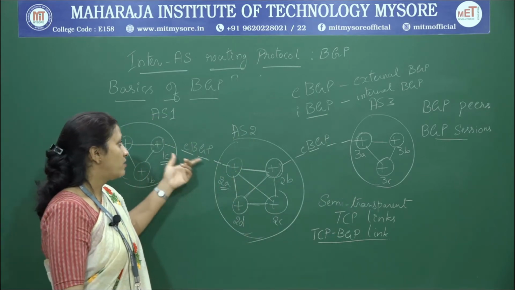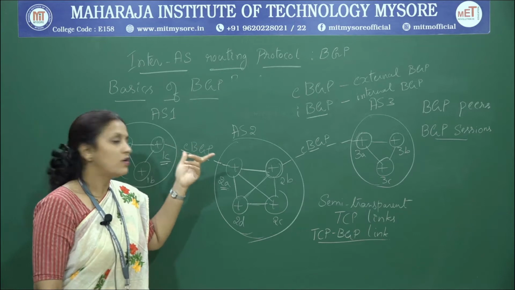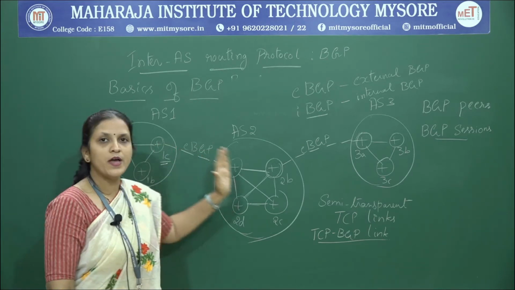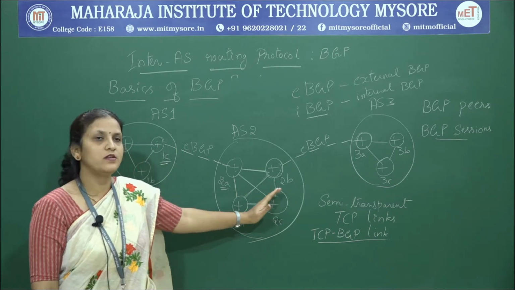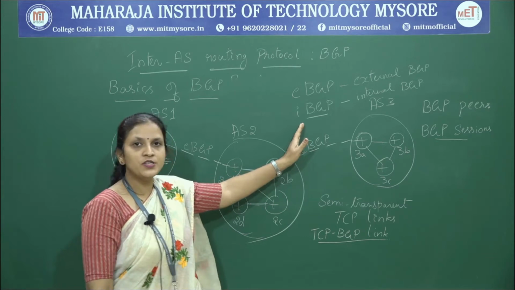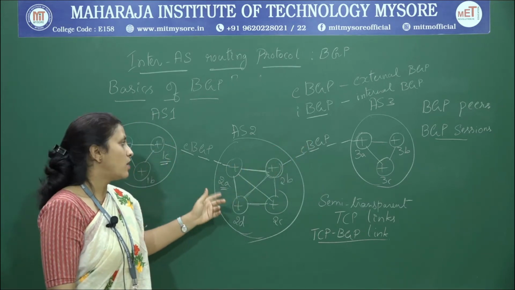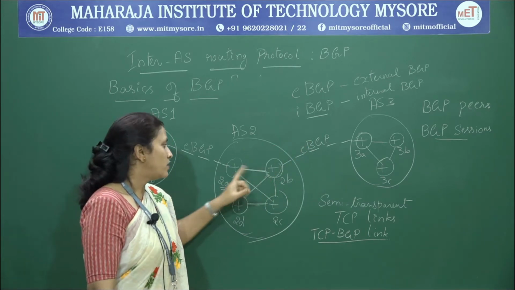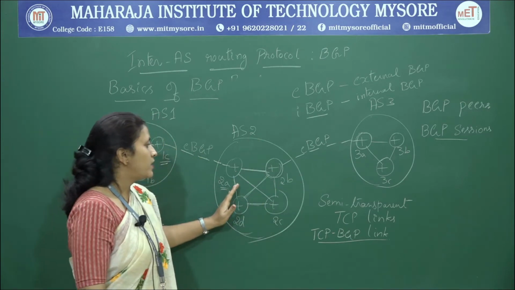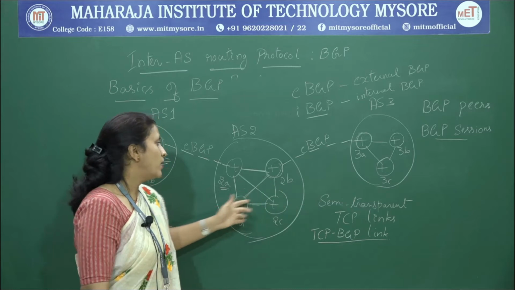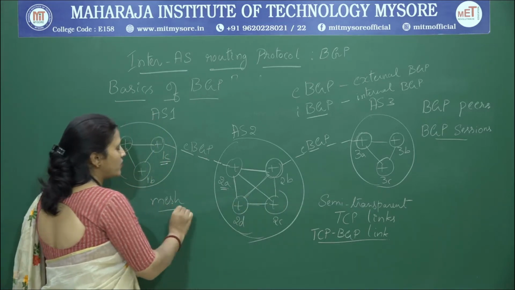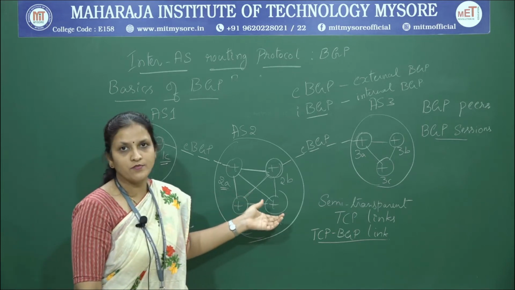External BGP sessions help us handle the transmission of packets from one autonomous system to another, whereas internal BGP sessions help us handle the routing between routers inside an autonomous system, and all these semi-transparent TCP links create a mesh kind of structure inside an autonomous system.